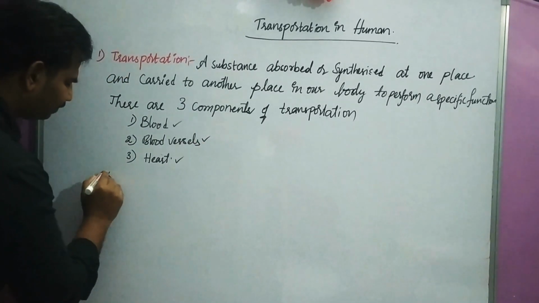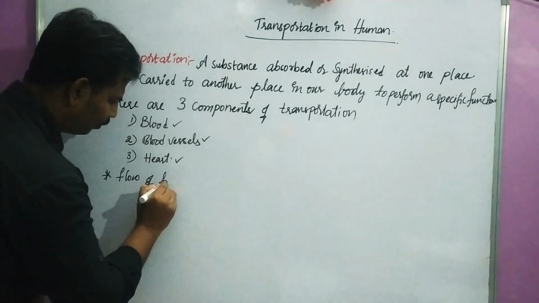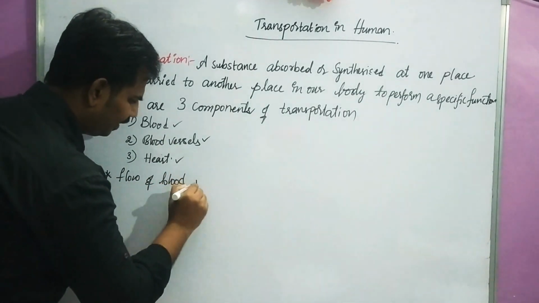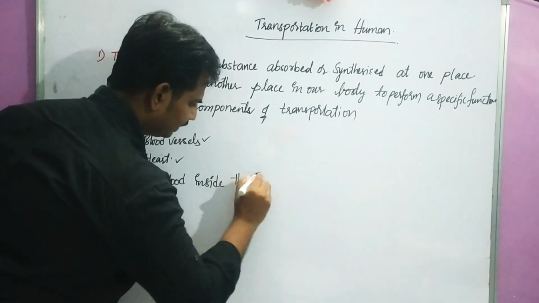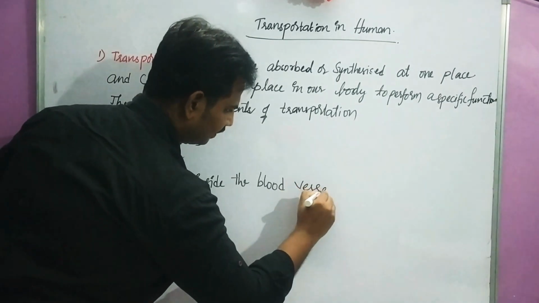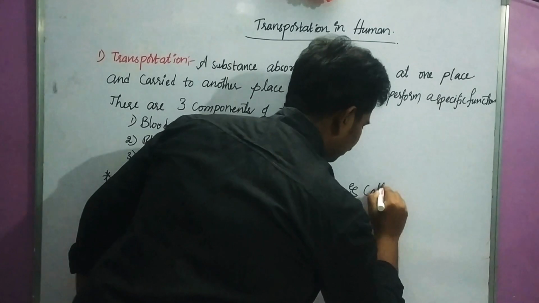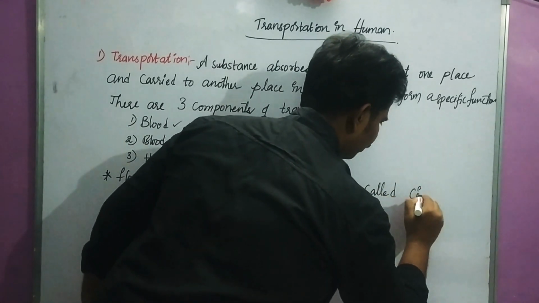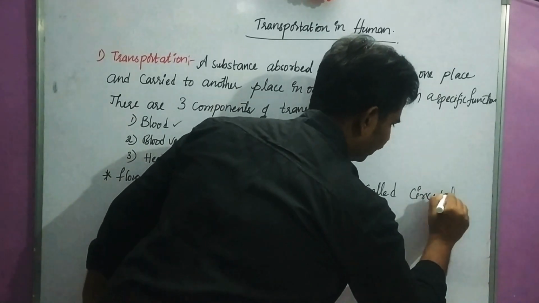Now, the flow of blood inside the blood vessels is called what? Circulation.